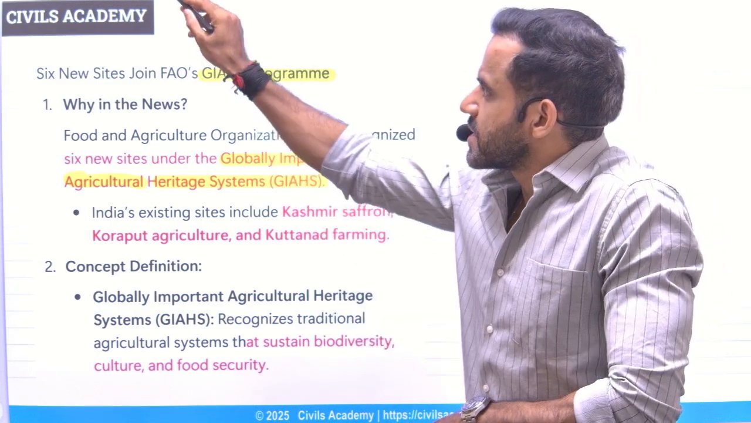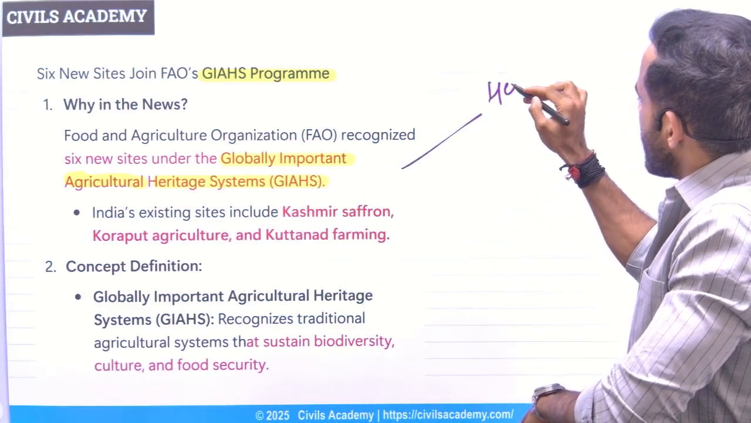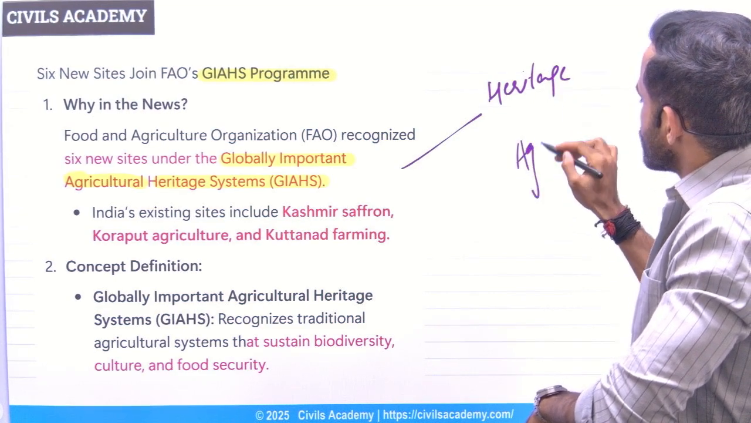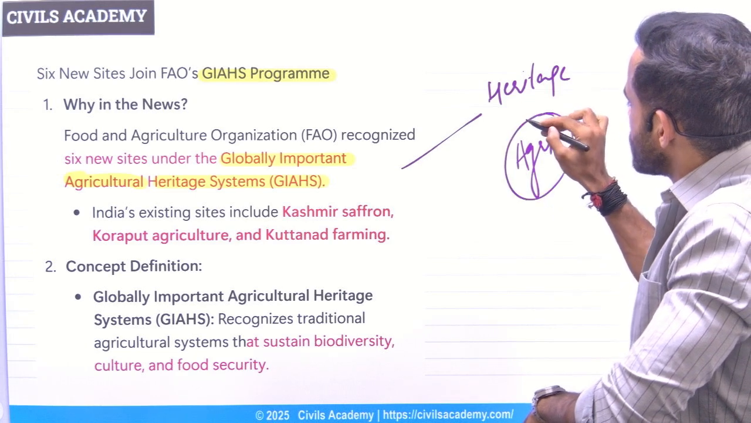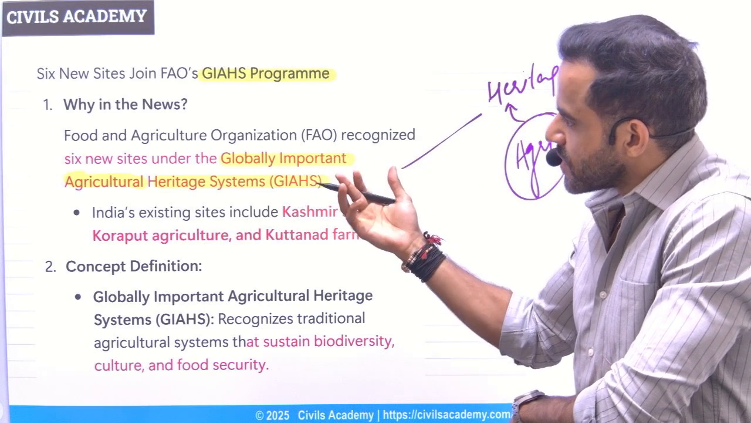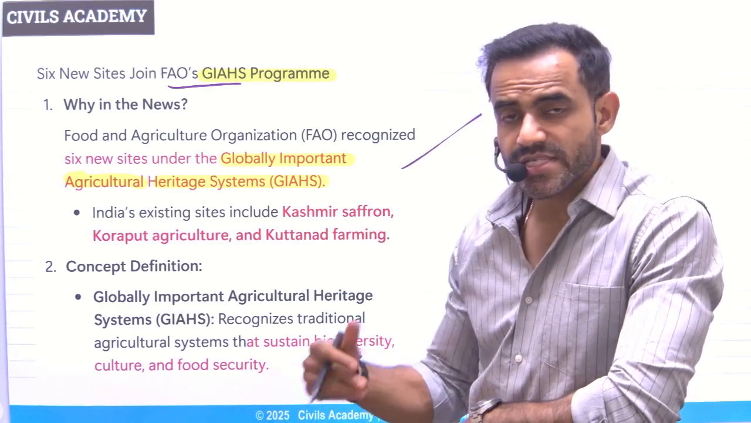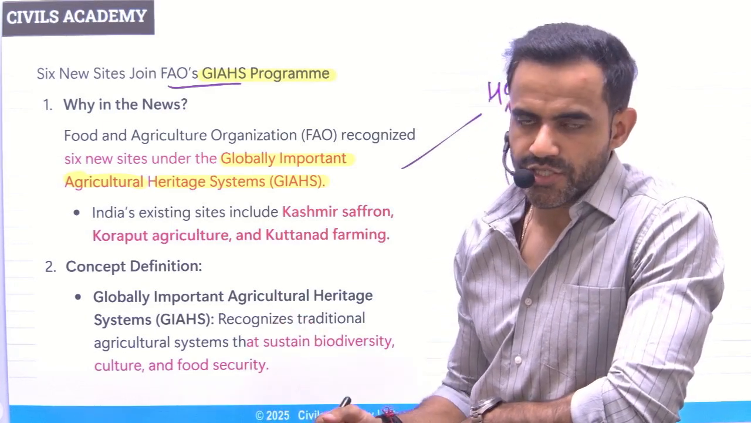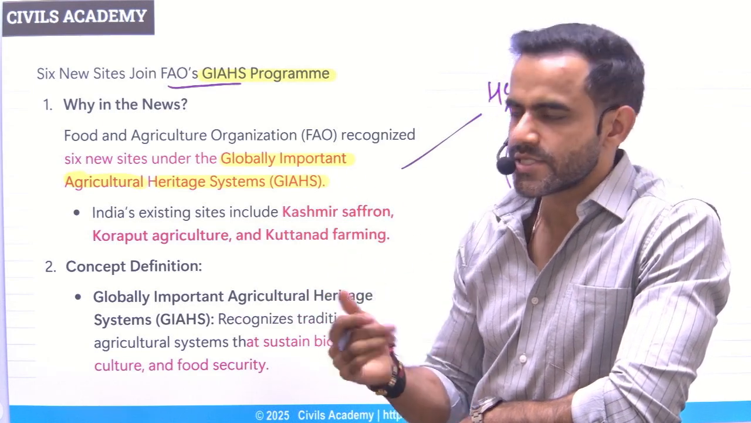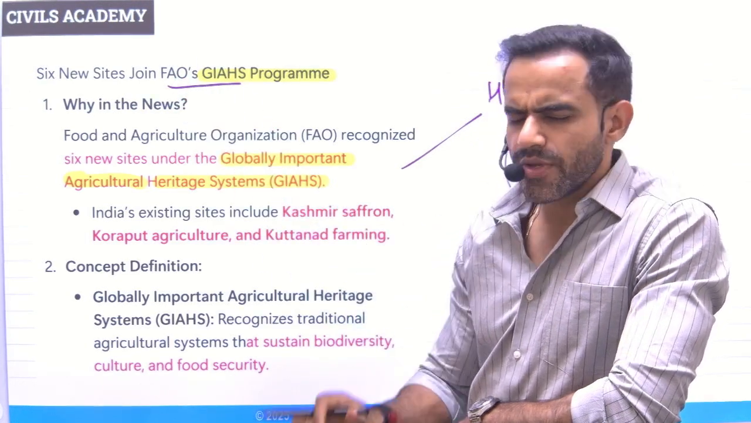So two important terms are there. A, heritage, and B, agriculture. So these are the agricultural practices which are being preserved as a heritage. These sites are preserved as a part of FAO program, that is GIAHS. What is FAO? Food and Agriculture Organization. So just remember, they are the agricultural practices which are being conserved. Now recently 6 new sites were included in this program. You need not mug up.